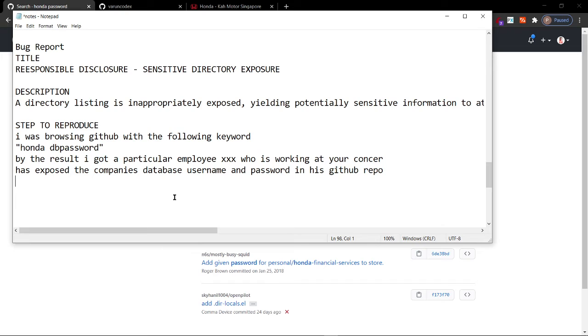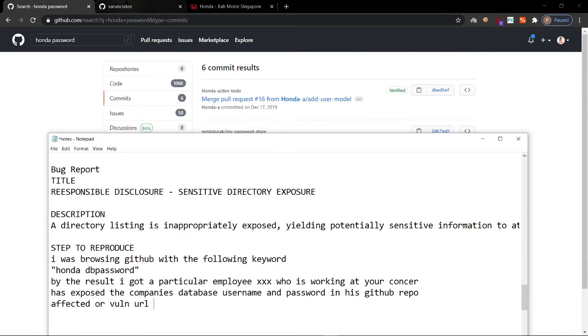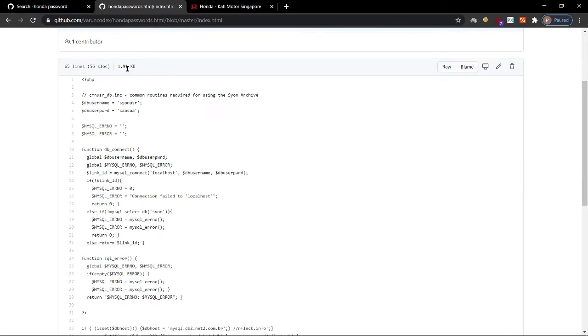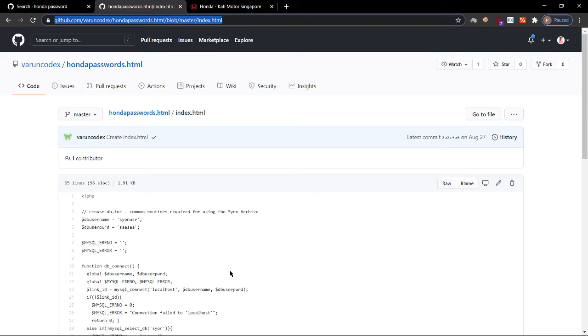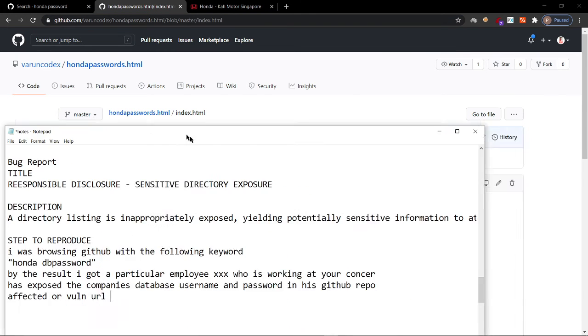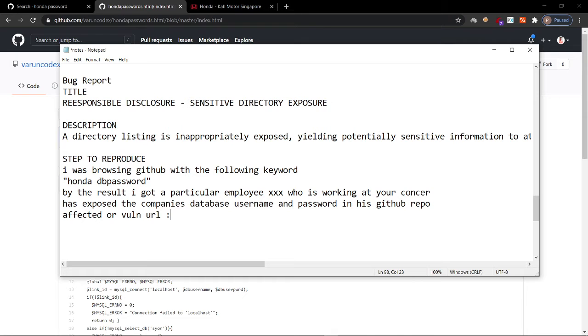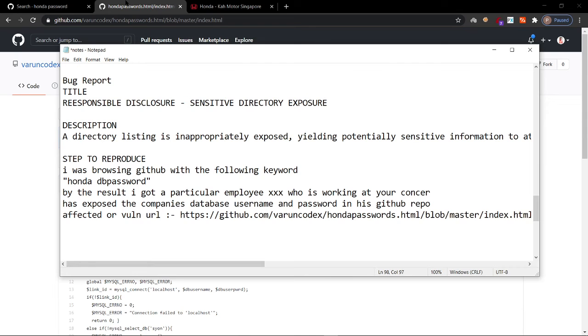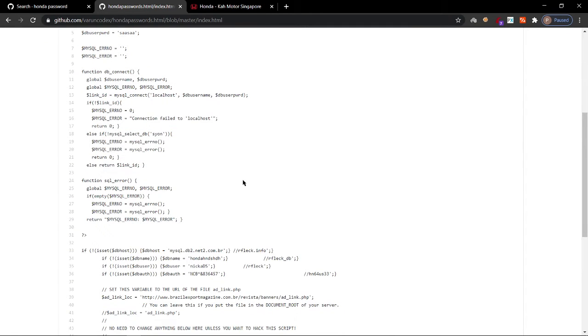You can give them the affected, that is, the vulnerable URL. You can just copy and paste that repository URL over here. Similarly, you can paste all three URLs, take screenshots, and even add them in your mail.